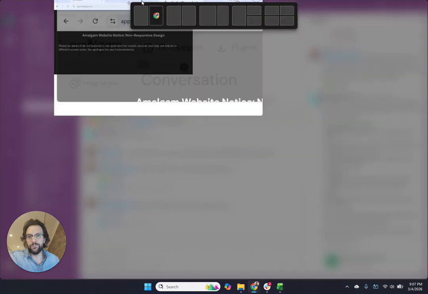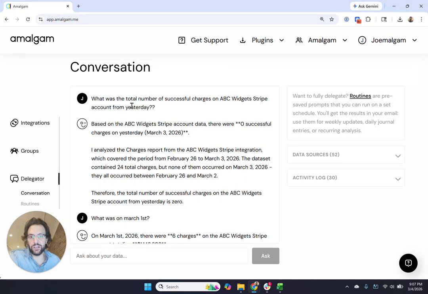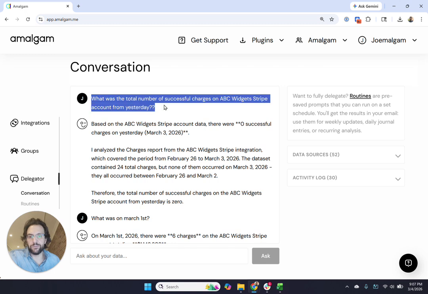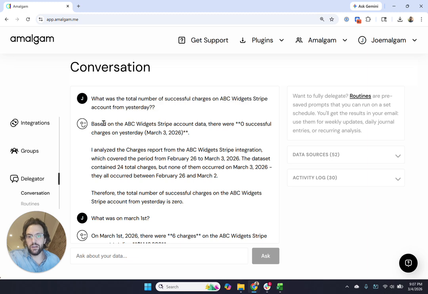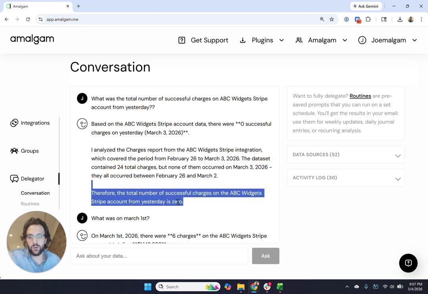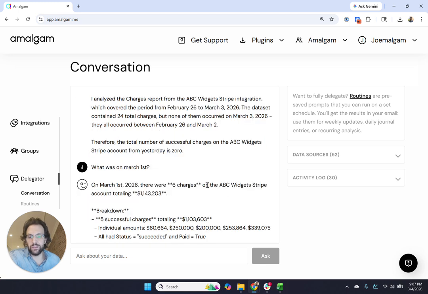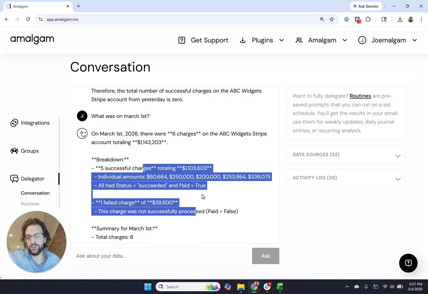We've got our emoji. Here'd be an example of another conversation I had and some of the checks it performs for us too. So what's the total number of successful charges on my Stripe account from yesterday? Based on it, we had no charges, right? But that's not the only answer. It's also telling us from the 26th through the 3rd, there were 24 total charges, but none on the 3rd. Okay, well, what was March 1st? Boom, we've got the amounts on March 1st and a little bit of a breakdown.